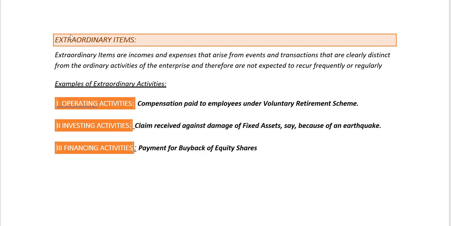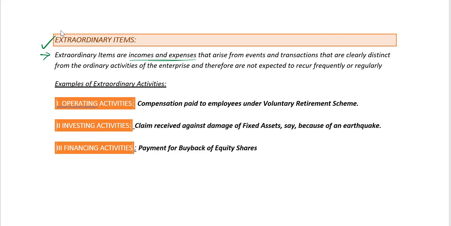We'll move on to extraordinary items. First, we'll see the meaning of extraordinary items. They are incomes and expenses that arise from events and transactions that are clearly distinct from the ordinary activities of the enterprise, and they are not expected to recur frequently or regularly. So it does not happen in the normal course of business. It does not happen frequently or regularly. Such an activity is called an extraordinary activity.